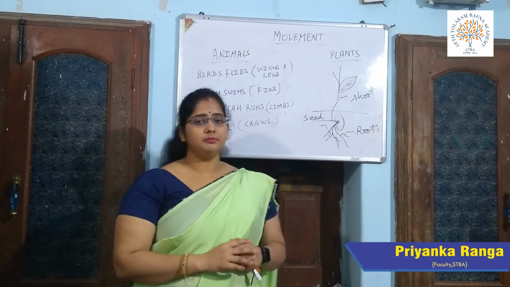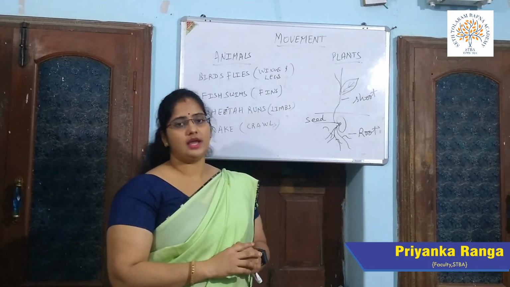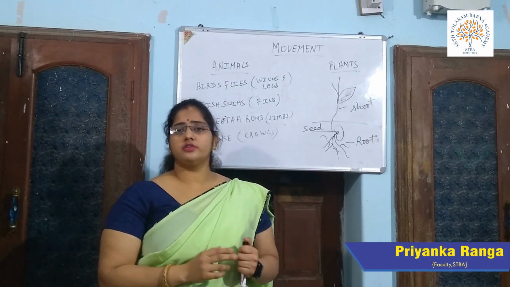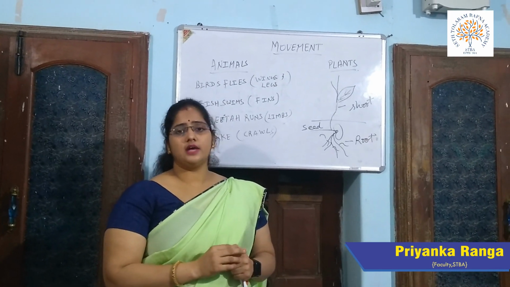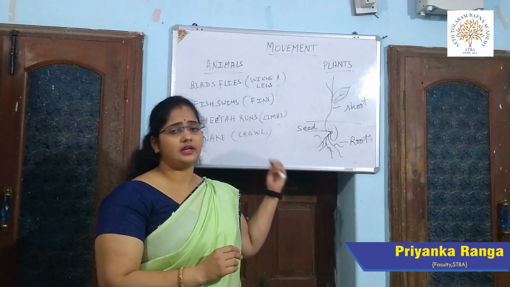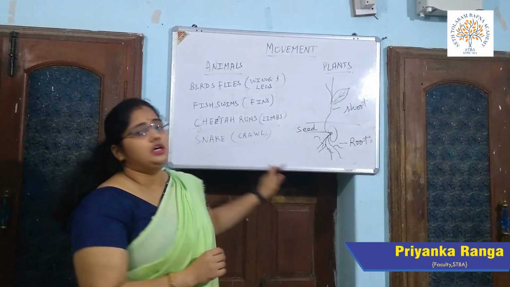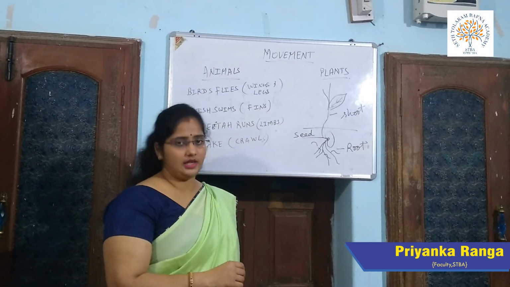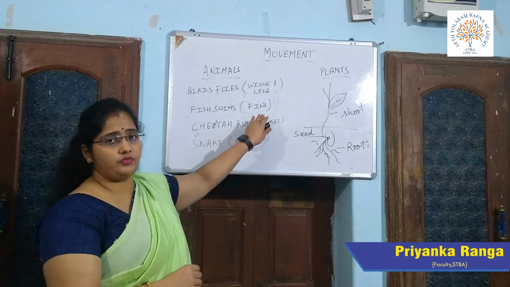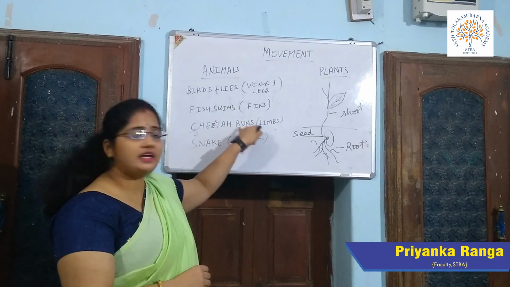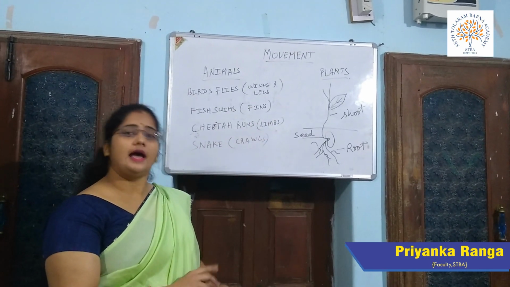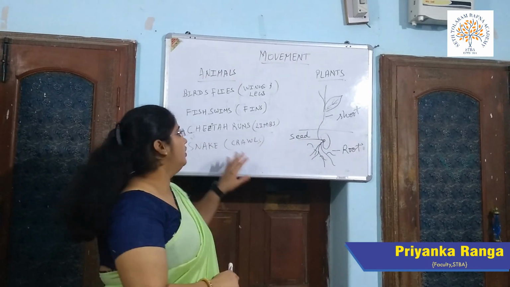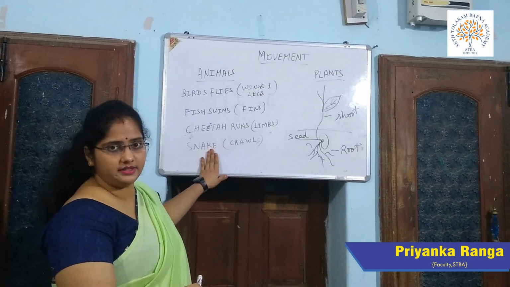Animals move from one place to another in search of food and shelter. We see humans move from one place to another with their legs. So all the animals have limbs for different kinds of movement. Like a bird has two legs, but also two wings to fly with. A fish has fins to swim with. A cheetah can run because of the limbs, but every animal doesn't have limbs. Some animals can also crawl, like snakes.